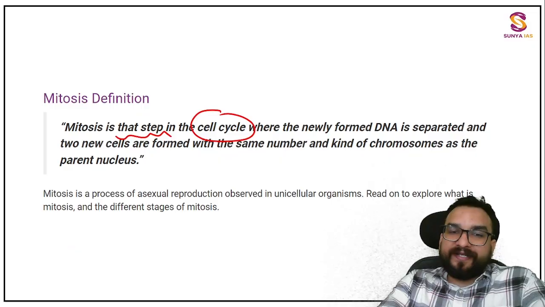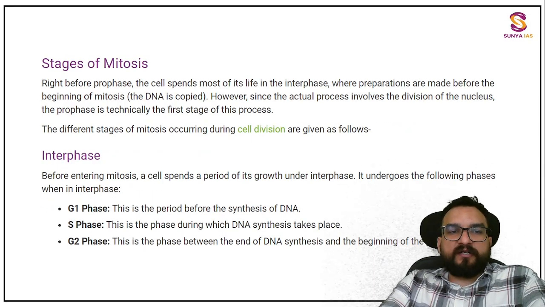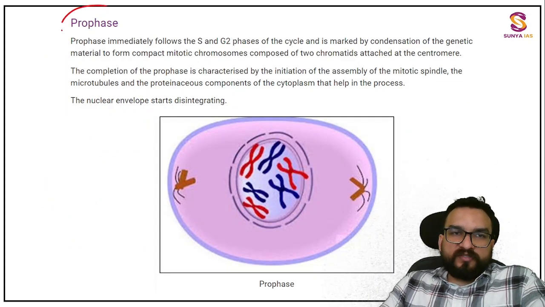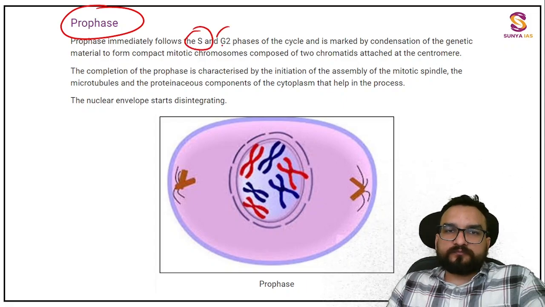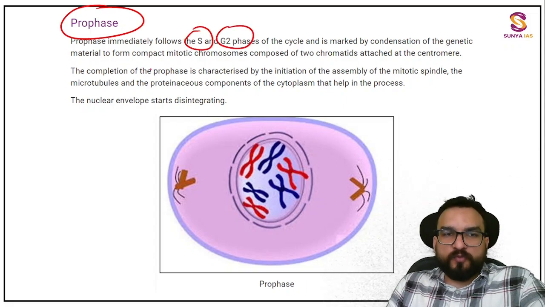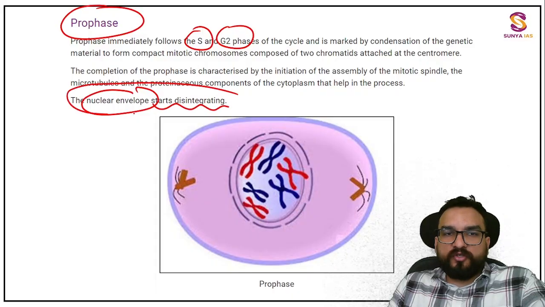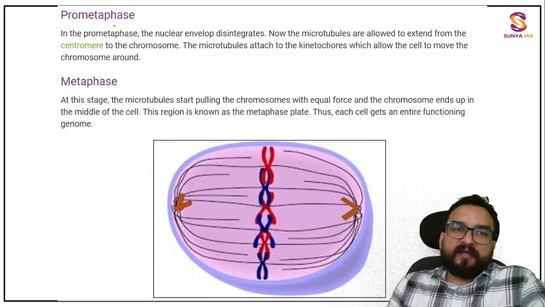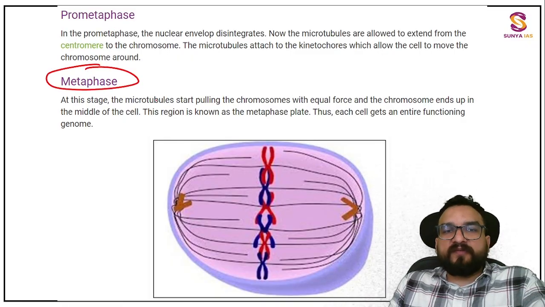Let me show you on animation. This you read out first, guys. Interphase, prophase, like this only you have to read. What is happening over here? Just pause the video and try to read. Right. Nuclear envelope starts disintegrating. So nuclear envelope starts disintegrating in the prophase itself. Right. Then a metaphase you will be finding over here.